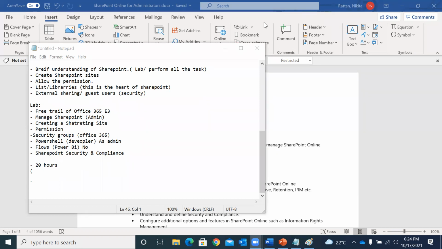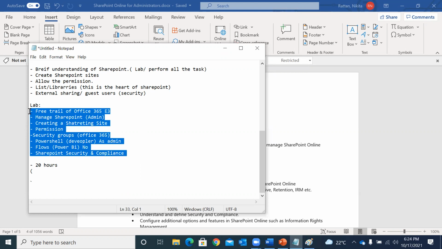I believe we have some site templates in SharePoint Online, like communication site. Can you please tell me about those? How many templates are there? Okay, this is a separate topic, which we are going to cover when we talk about SharePoint and what exactly a SharePoint site is.